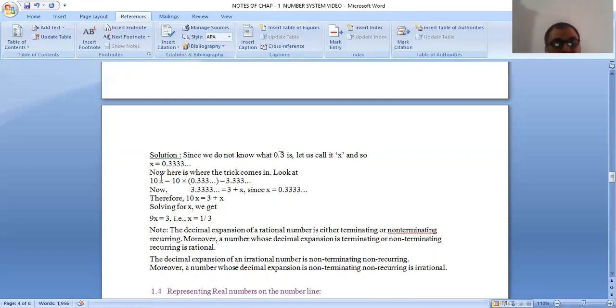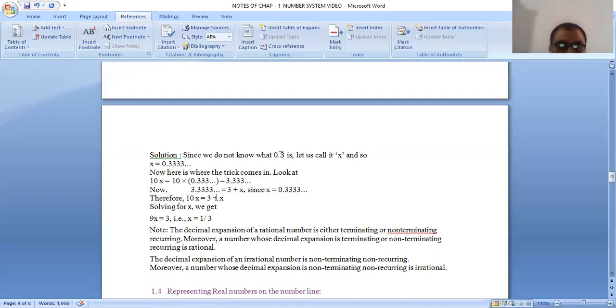If there are two digits after the decimal, we multiply by 100. If three digits, we multiply by 1000. So we multiply by 10 on both sides: 10 times x is equal to 10 times 0.333..., so 10x is equal to 3.333...